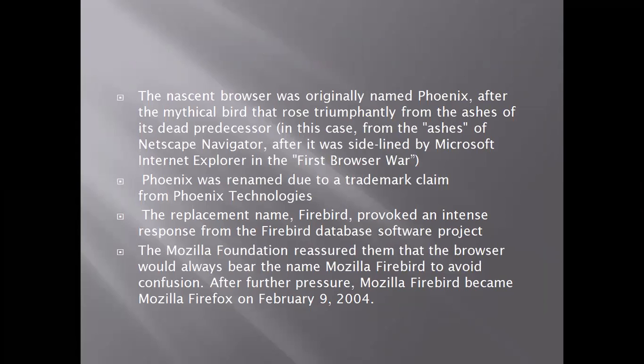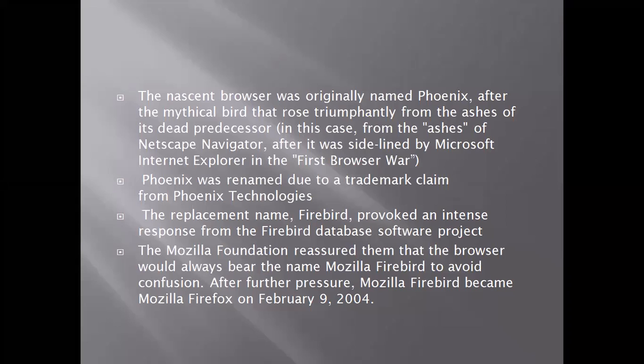Initially, it was named Phoenix, after the mythical bird that rose triumphantly from the ashes. The name was given because they believed it rose from the ashes, as it was a project they had started as an experiment. Later it was challenged by another company which also had the same name, so they had to change the name from Phoenix. So they went with the name Firebird.